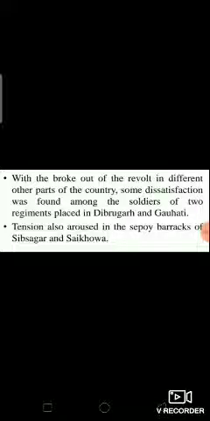With the outbreak of the revolt in other parts of the country, some dissatisfaction was found among the soldiers of two regiments placed in Dibrugarh and Guwahati. And lastly, tension also arose in the sepoy barracks of Sivasagar and Sekhowa. So this is all about our today's chapter.